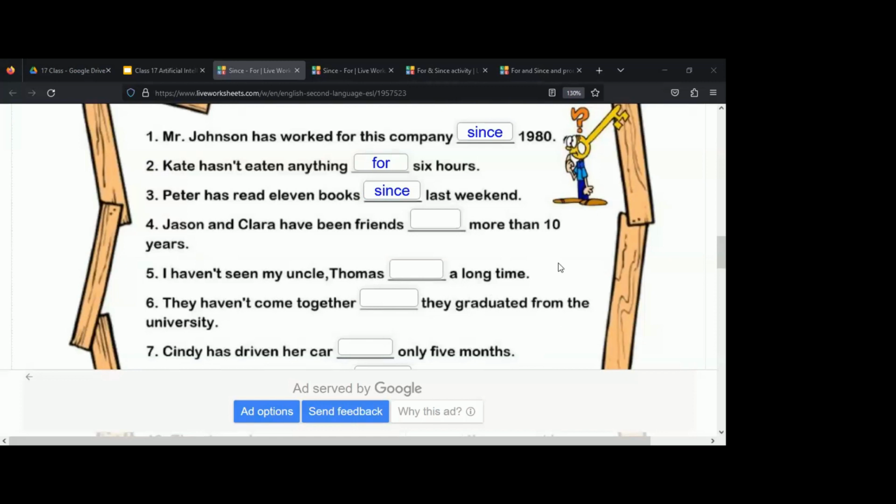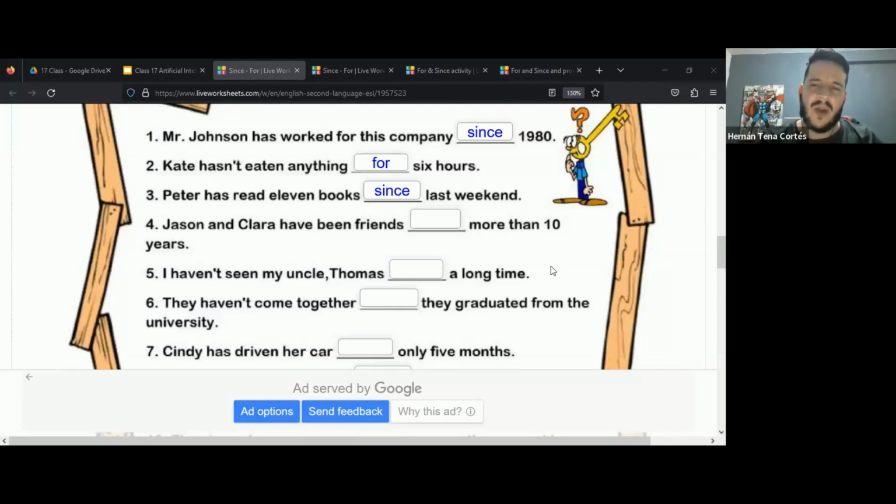I'm not sure, but Jason and Clara have been friends for more than 10 years. Very good. And you know why that is, Julie? Because 10 years is a period of time. Periodo de tiempo for. Momento cuando algo empieza, punto de que algo empieza, ahí sí utilizamos since. So 10 years is a period of time. For 5 minutes, for 3 months, for 5 weeks, for 5 classes, etc. Very good. So here we use for.